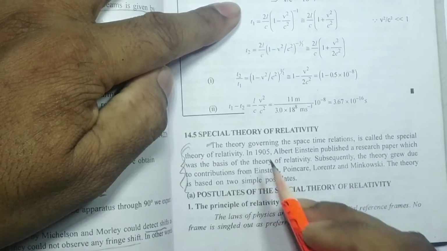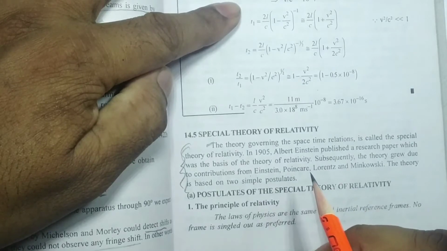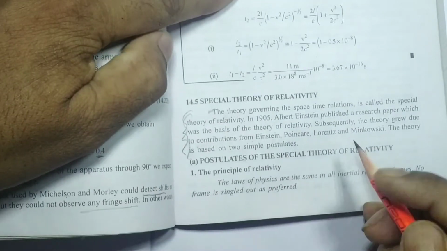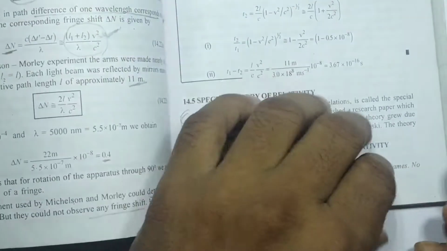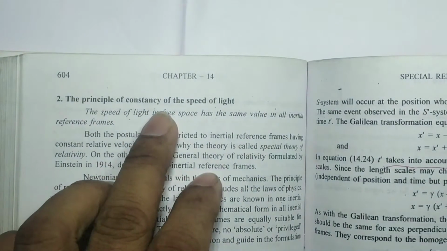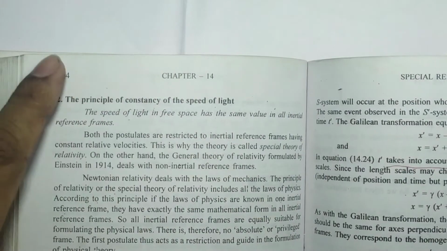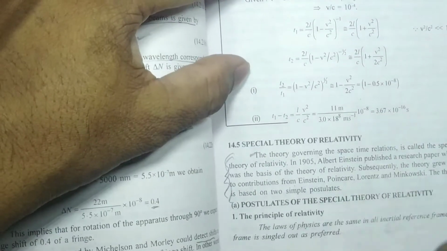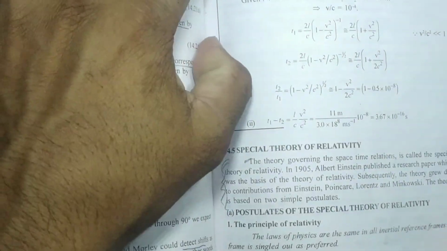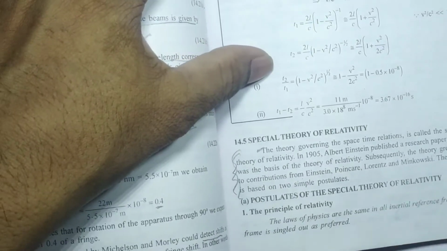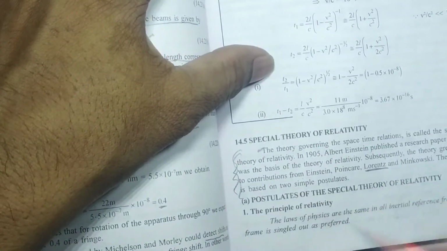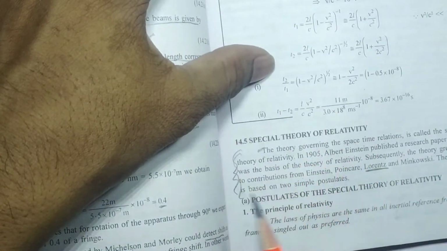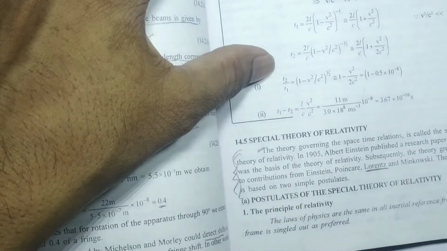Yes, this theory is based upon two postulates, or two laws we can say. One is the principle of relativity and another is the principle of constancy of the speed of light. These two principles, or two postulates, Einstein gave. Then after that he took the theoretical derivation of Lorentz and explained the special theory of relativity, that we are going to discuss today in detail.